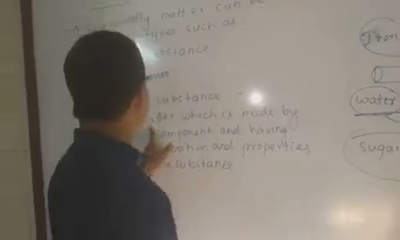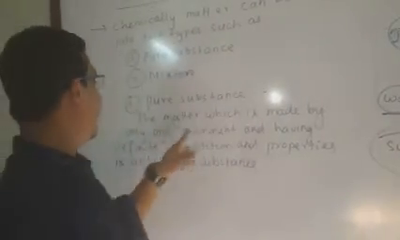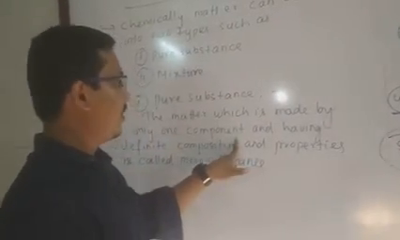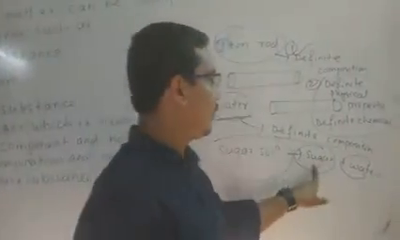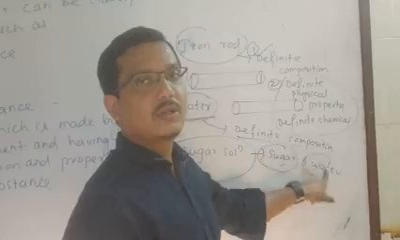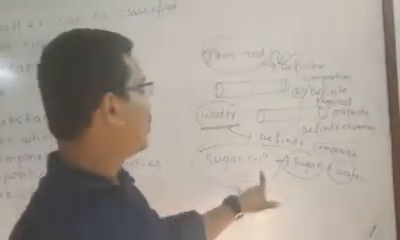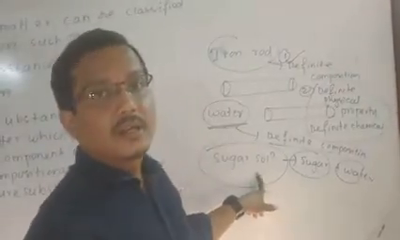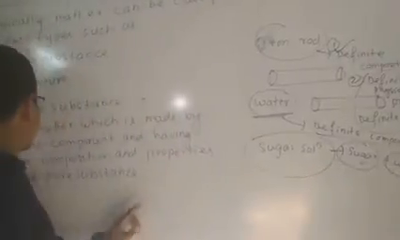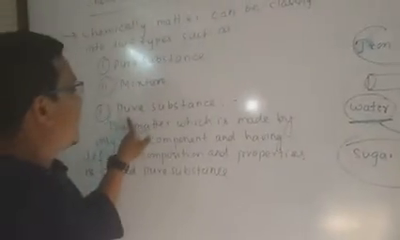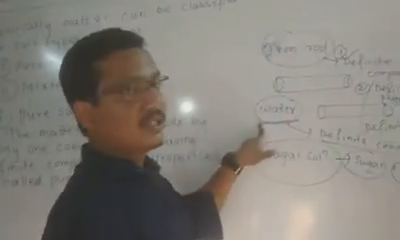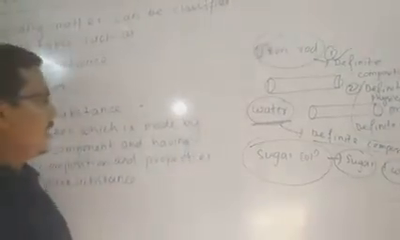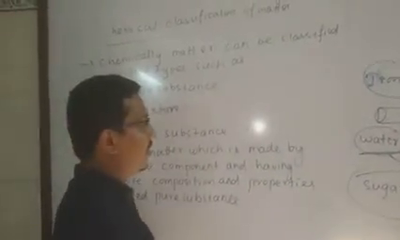A pure substance is matter which is made by only one component, but the sugar solution is made by two components: one is sugar, another is water. So sugar solution is not a pure substance. According to the definition, iron rod and water are considered pure substances, and sugar solution is considered a mixture.